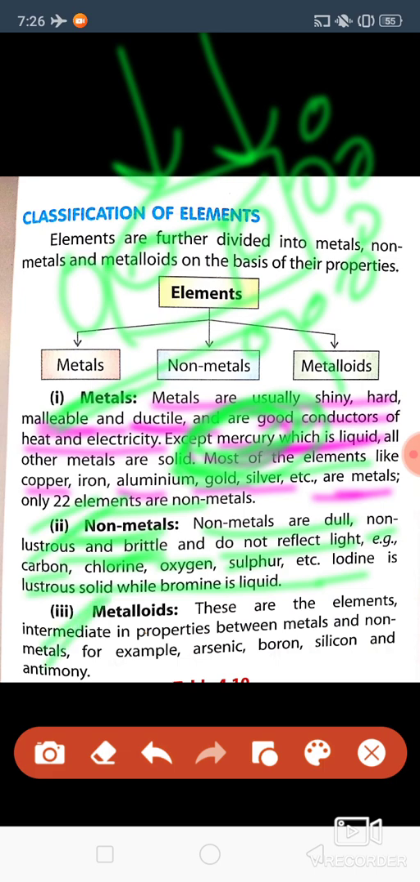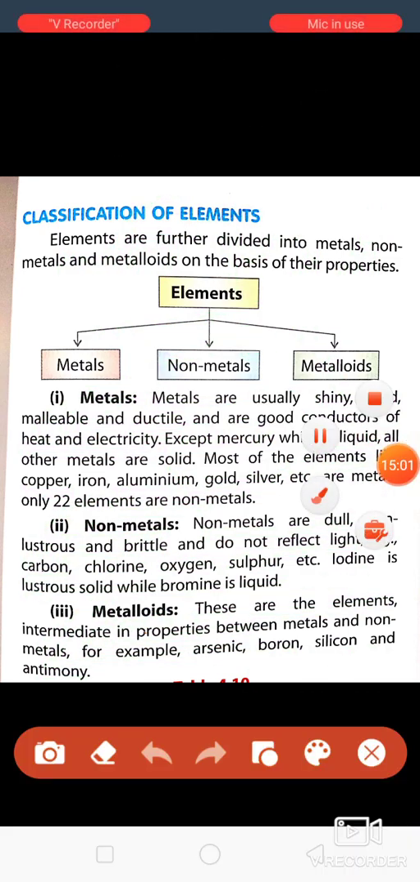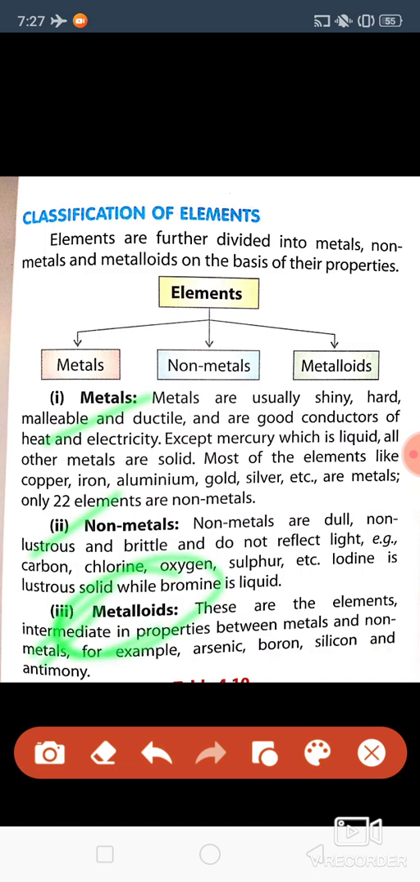Then comes metalloids. Metalloids means their properties are between metal and non-metal, like boron, silicon, antimony, and arsenic. Metals are hard, good conductors of heat and electricity, and so on. Opposite to metal is non-metal. And between metal and non-metal, that is called metalloids. So three types of elements are there: metals, non-metals, and metalloids. I hope it is clear to you.